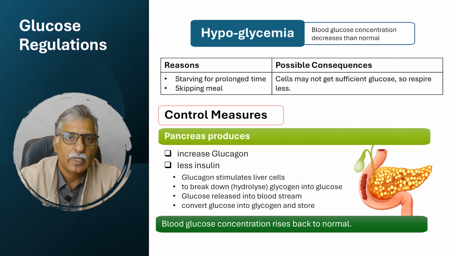So these people are normally advised to take a low sugar diet, and they are also advised to exercise and take insulin injections. Now the third homeostatic control that we need to discuss is osmoregulation, meaning maintaining body water level.